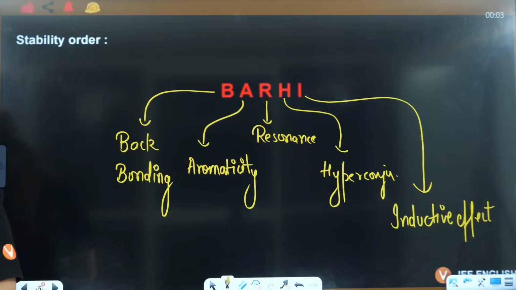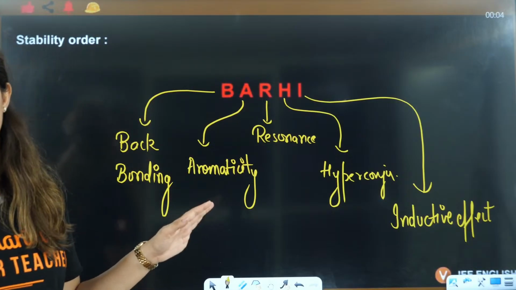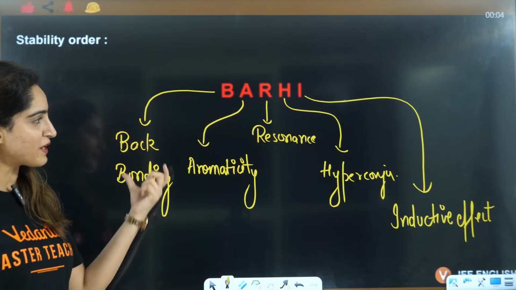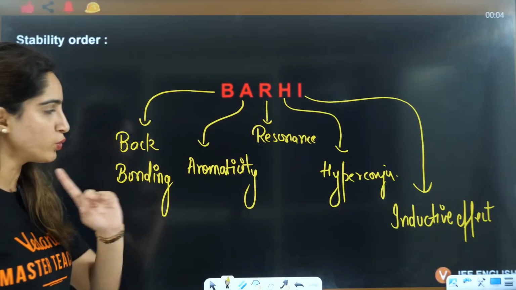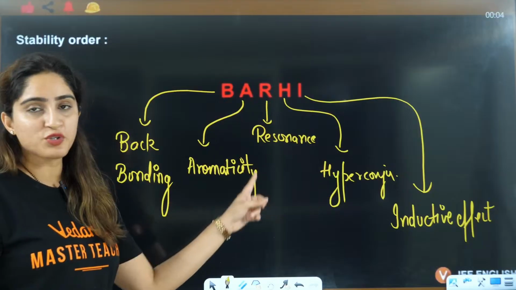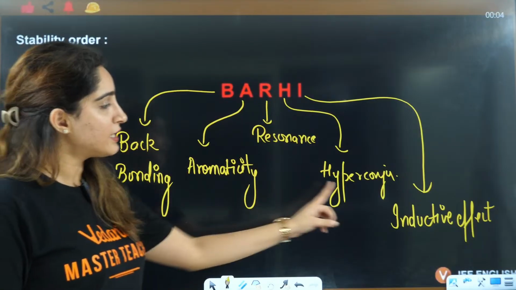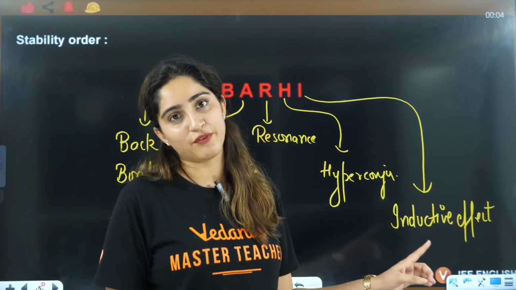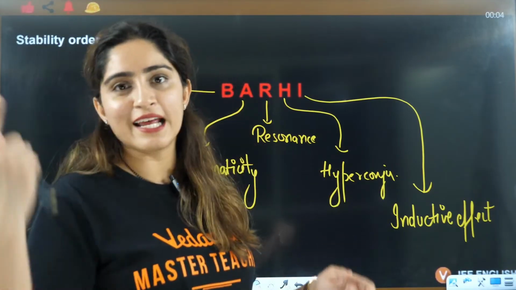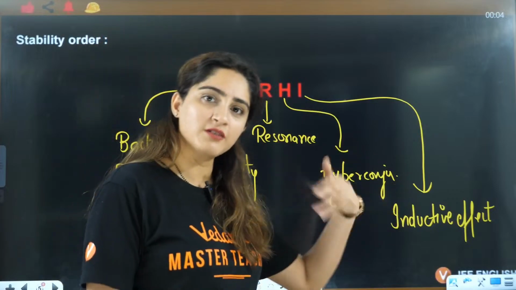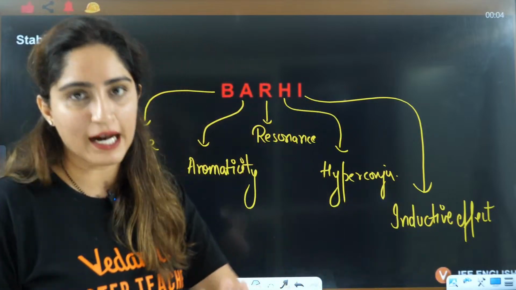Now, is this lecture enough to cover all the topics? No, I am not going to cover all these topics here. Back bonding and resonance we discussed in lecture number 2. Aromaticity and hyperconjugation we discussed yesterday. Inductive effect was the first lecture that we discussed. I have taken proper lectures on these.